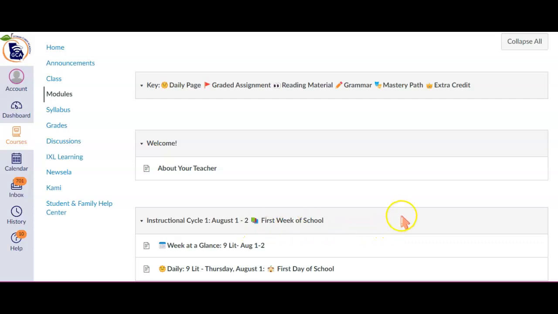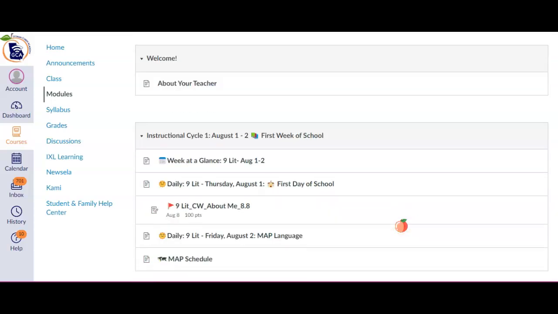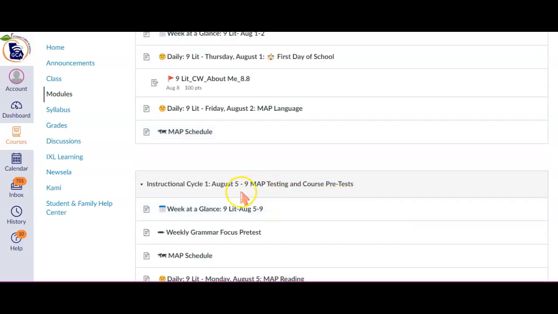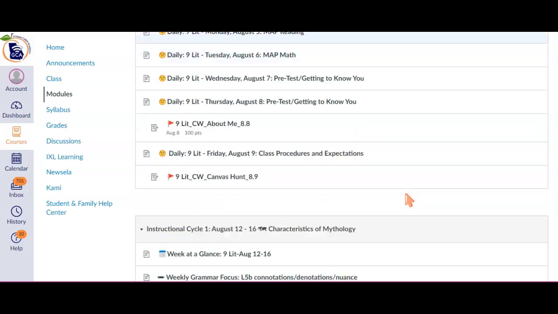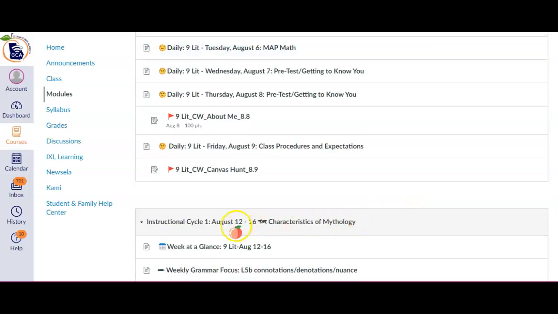So this first module is for August 1st through 2nd. Our next one is for August 5th through 9th. I'm looking for August 14th, so that's going to be in the module for August 12th through 16th.